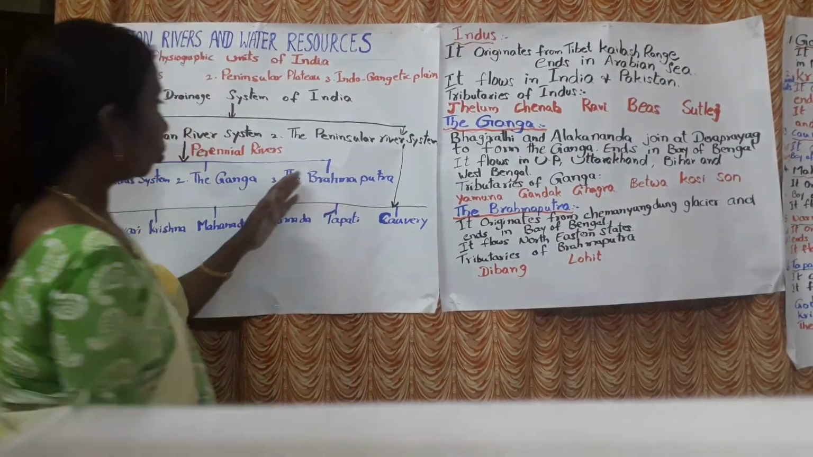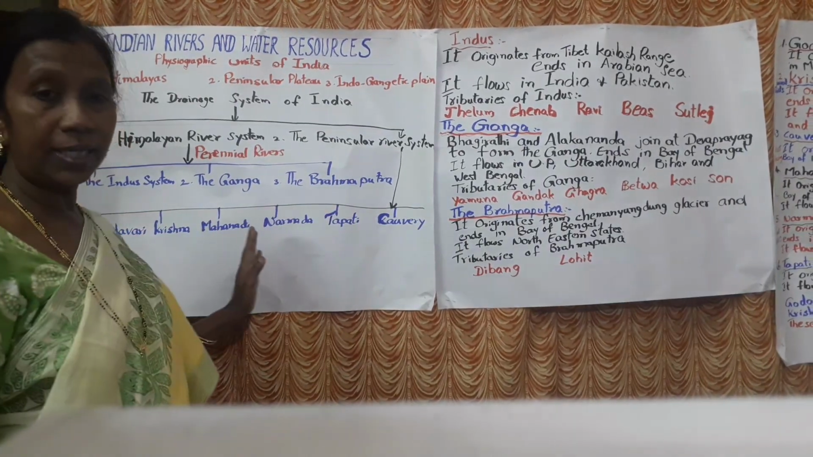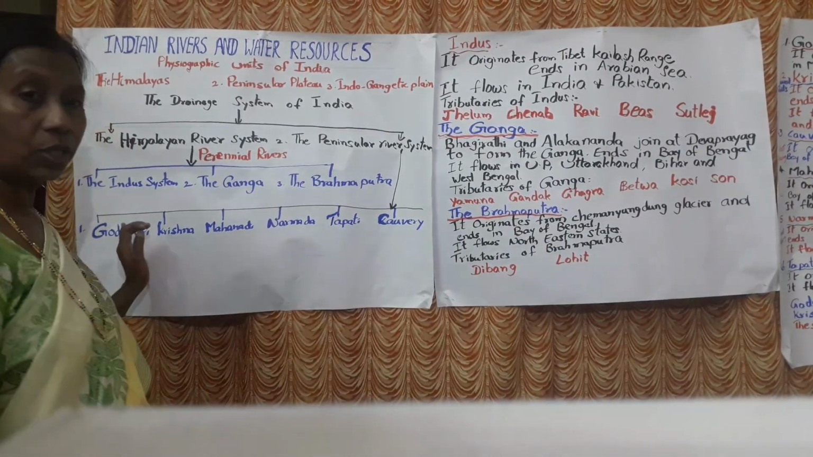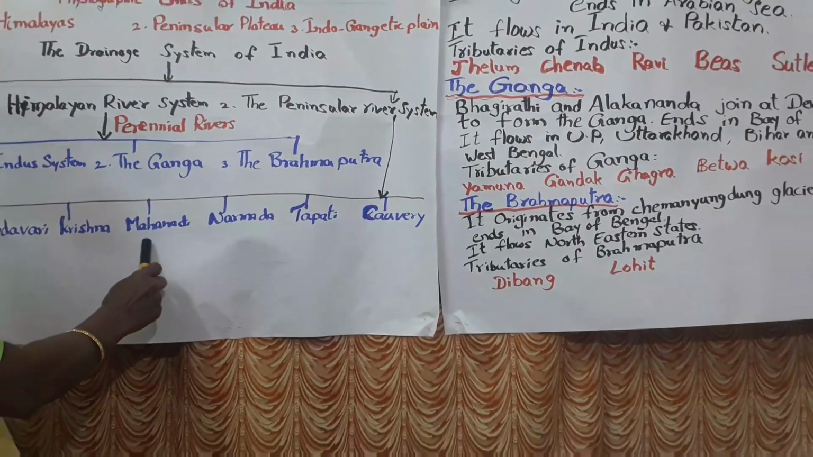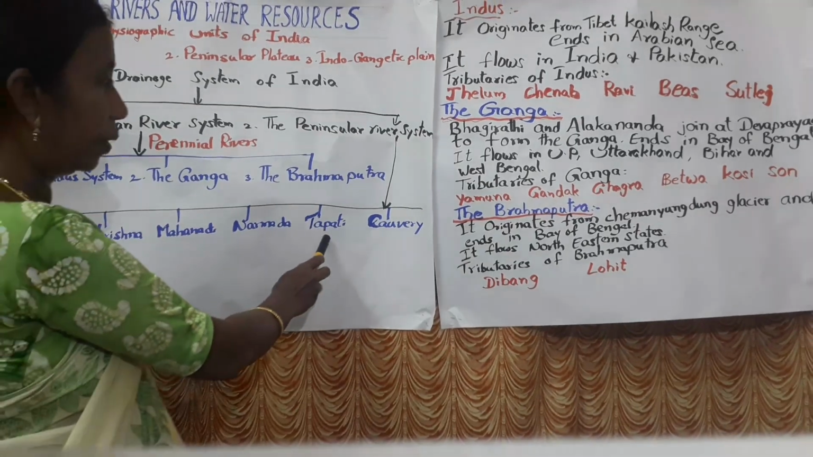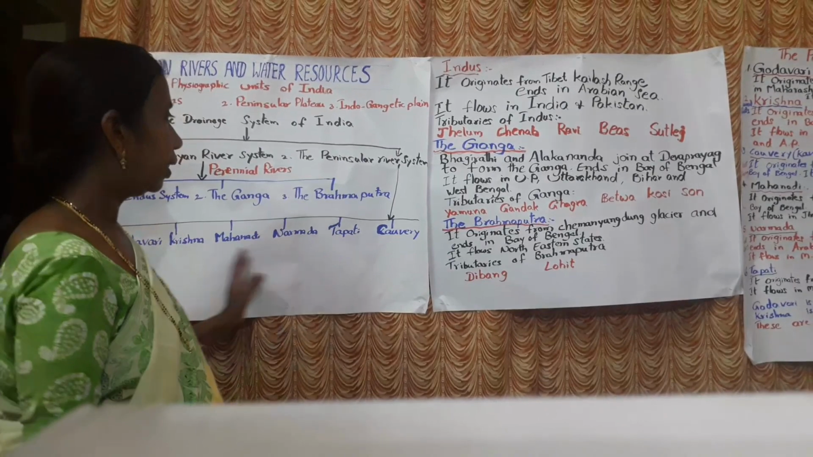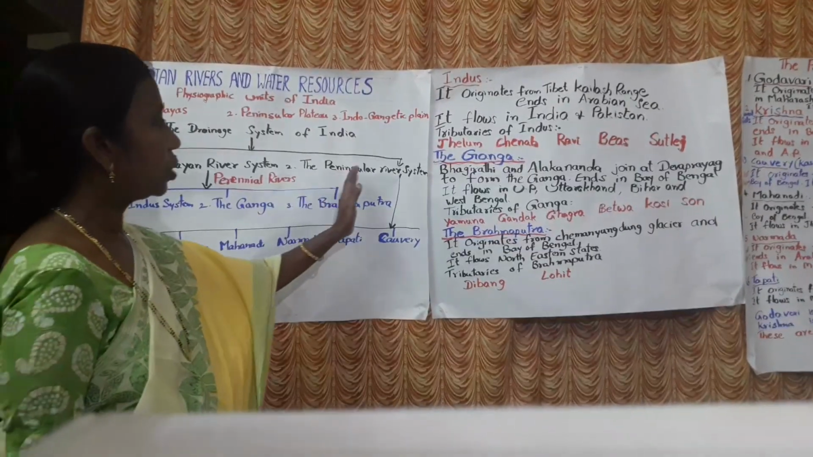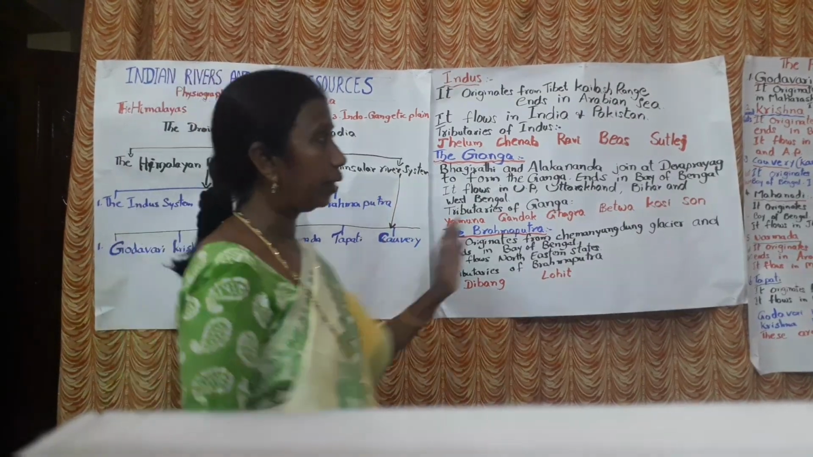Okay, what are those rivers in the peninsular river system? We can see main 6 rivers. One is Godavari, second is Krishna, third is Mahanadi, fourth is Narmada, fifth is Tapati, and sixth is Kaveri. 6 rivers. These 6 rivers are called peninsular rivers. Then we will see them in detail.